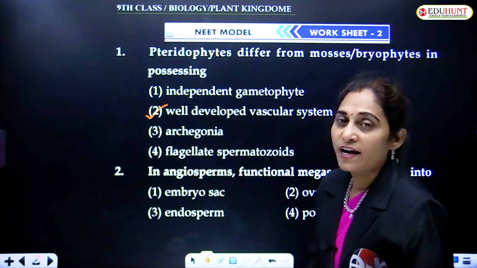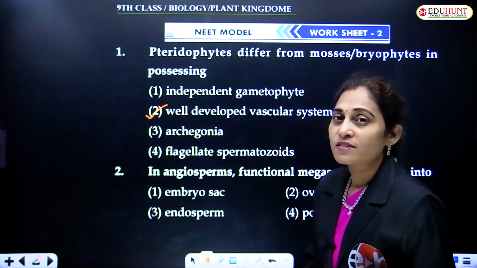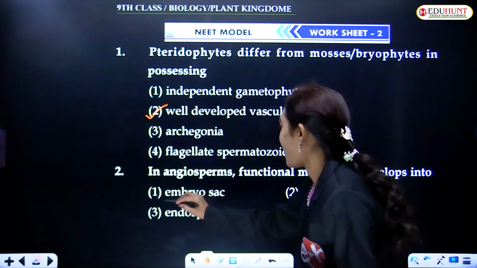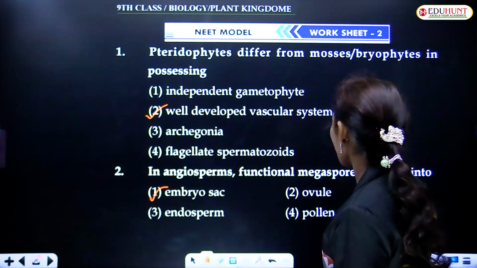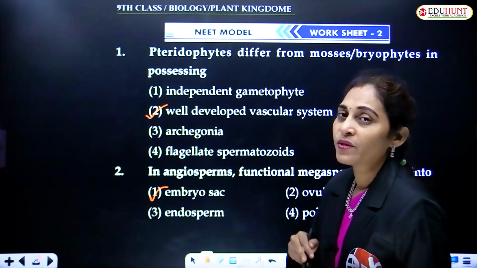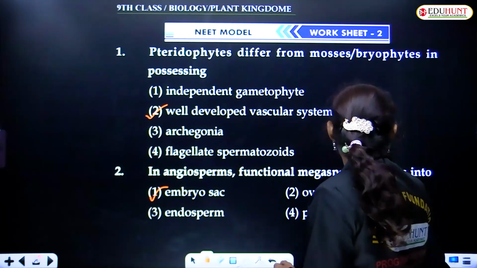Female gametophyte, also known as embryo sac. In angiosperms, functional megaspore develops into embryo sac.